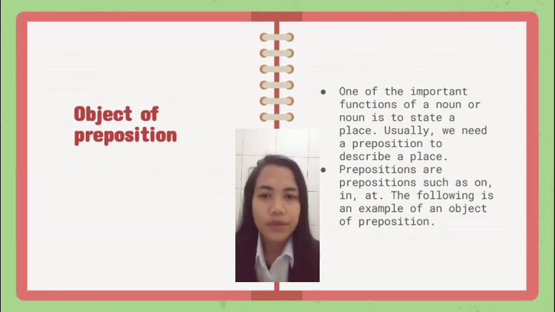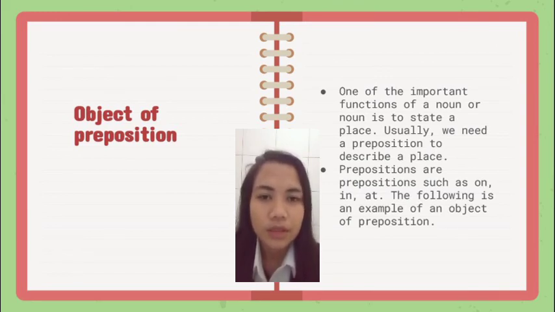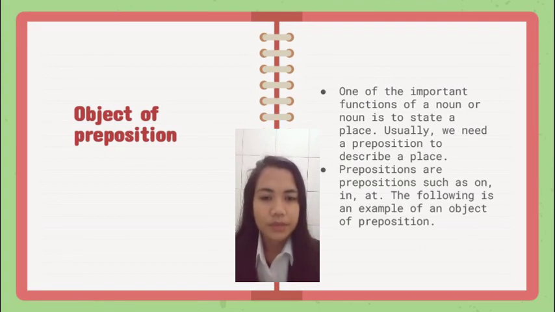Object of preposition. One of the important functions of a noun is to state a place. Usually, we need a preposition to describe a place. Prepositions such as on, in, at. The following is an example of an object of preposition.